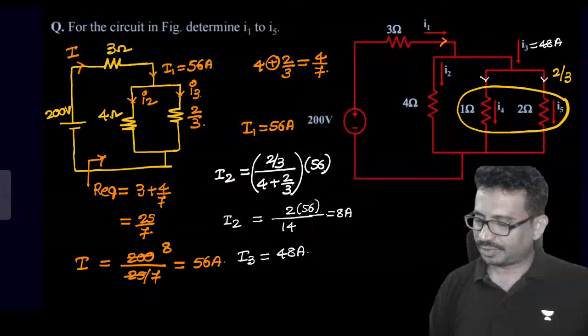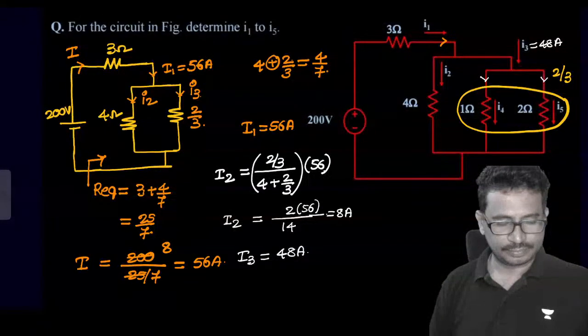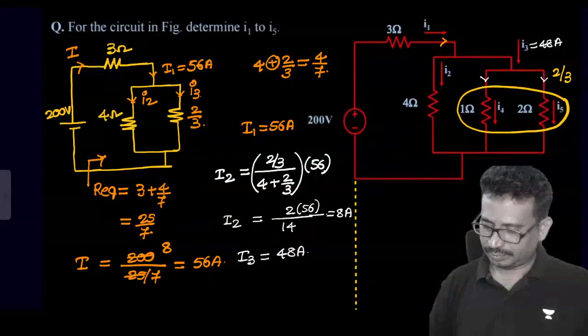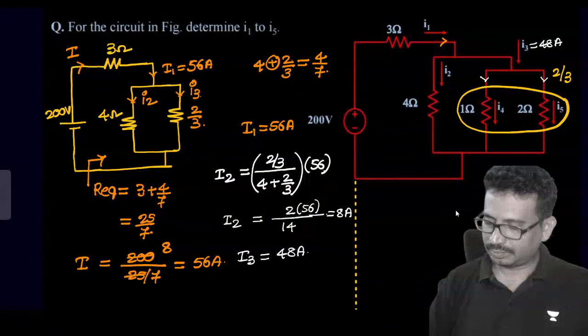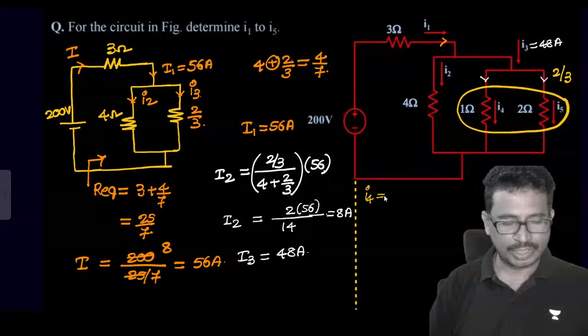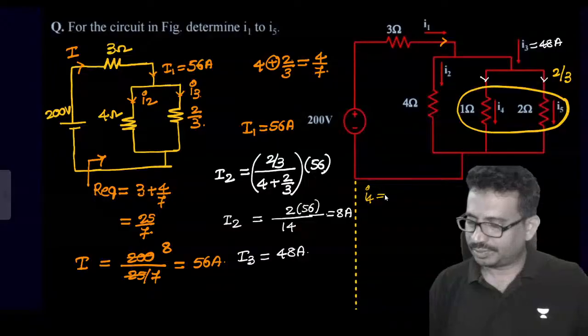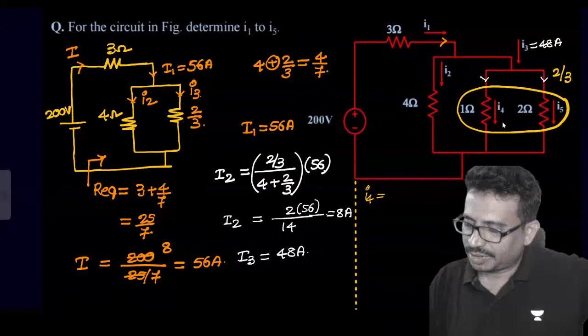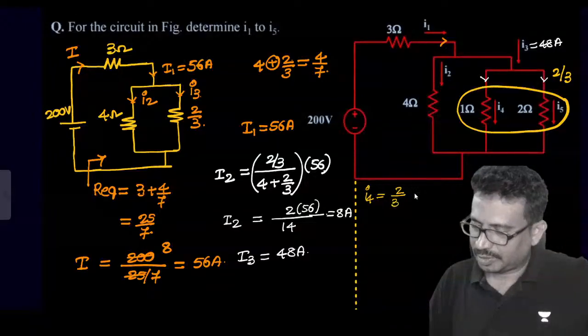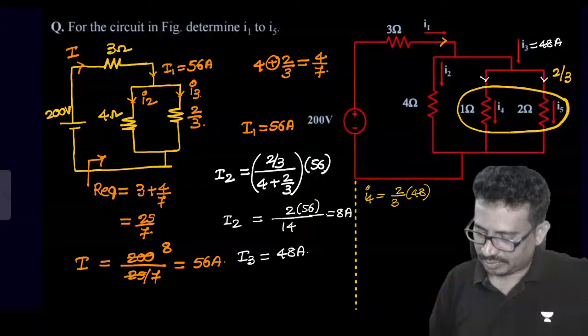So this I4 which is equal to, tell me now this is 2 by 3 into I3 which is equal to 48.